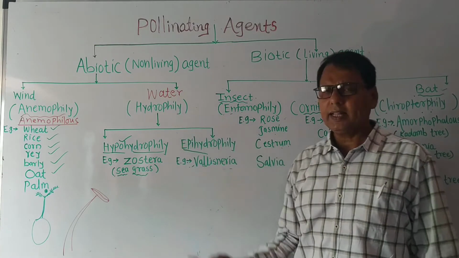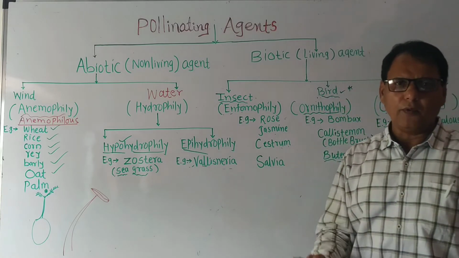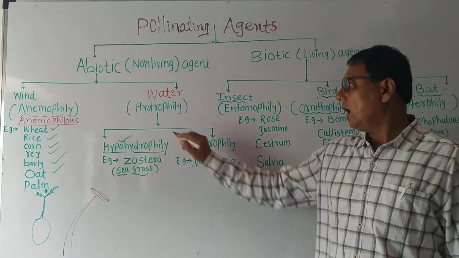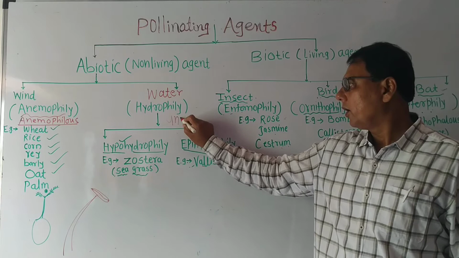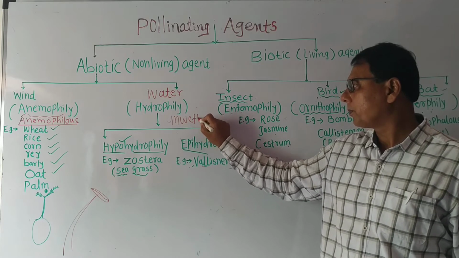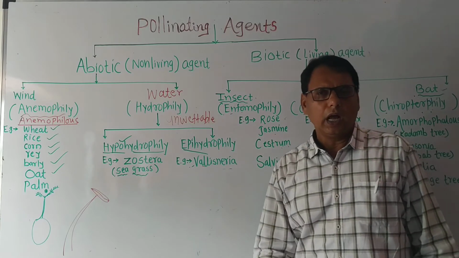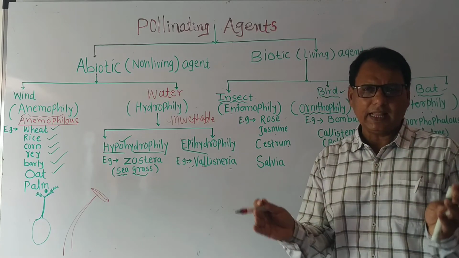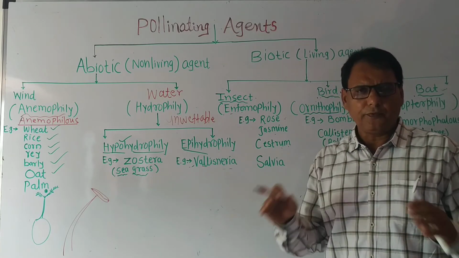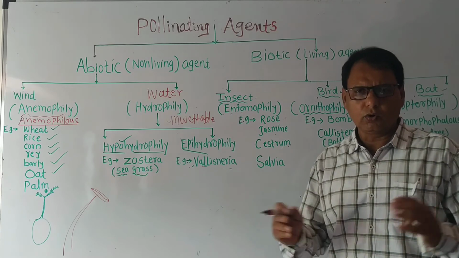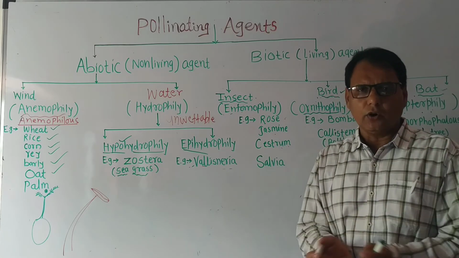Here the perianth and other flower parts are unwettable. Unwettable means they are not affected by the water due to the mucilage covering.